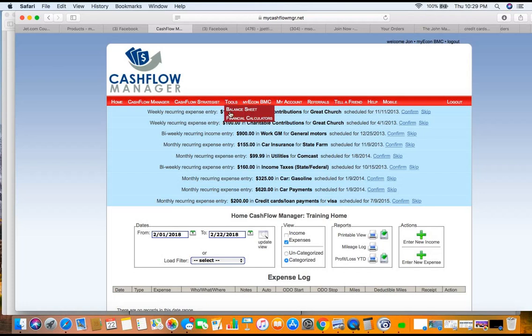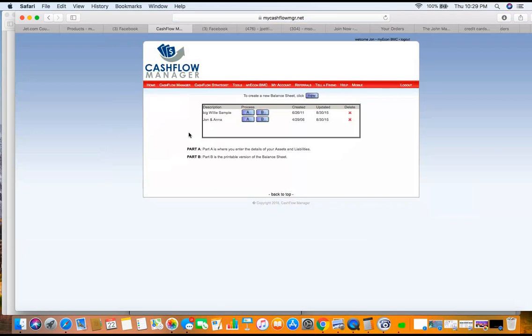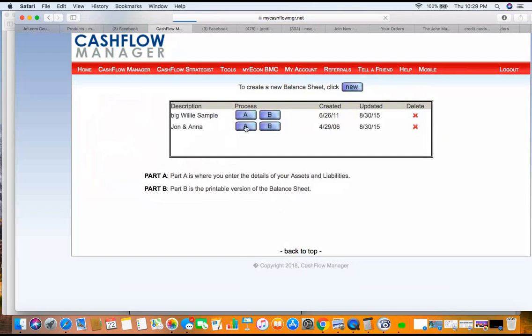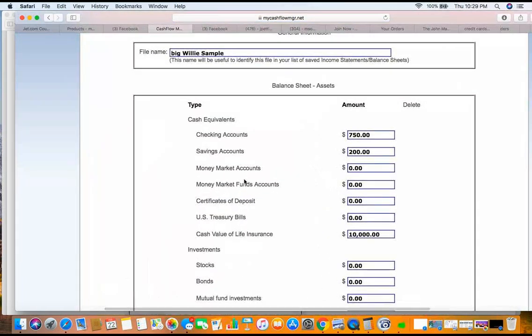Look at this. You got your balance sheet, all right? If I click on this, now you can see some things in here. Let's go in here and look at the Big Willie sample. Now you start putting things in here. You want to know what your net worth is. Maybe you don't know. Very important, ladies and gentlemen. You want to know, are you upside down? Are you below zero? Are you 100,000 there? Are you 10,000 there? Are you a half a millionaire? Are you a millionaire? This is how you figure it out.